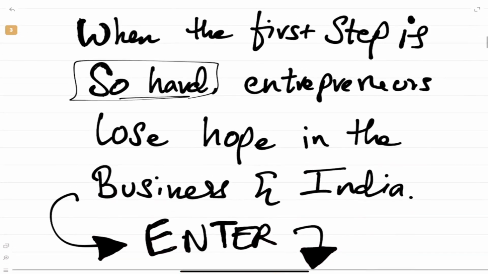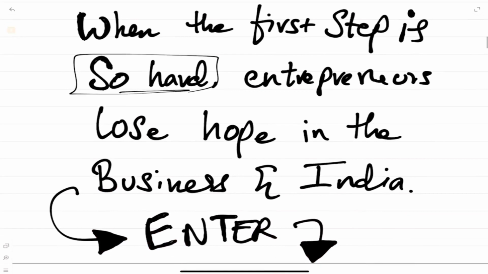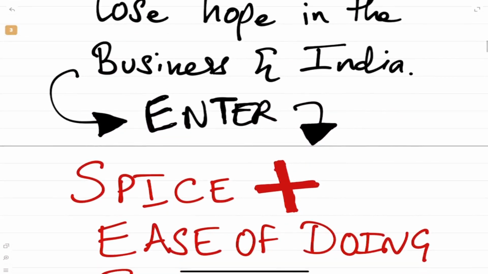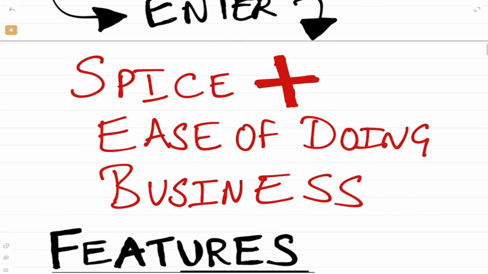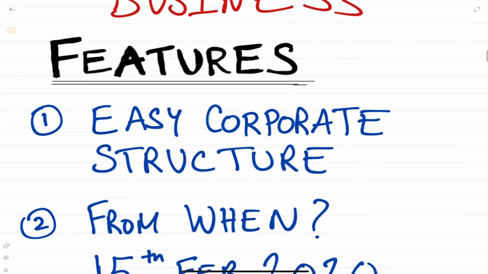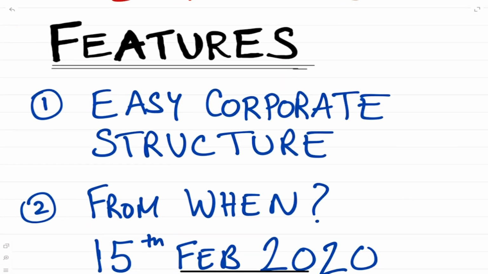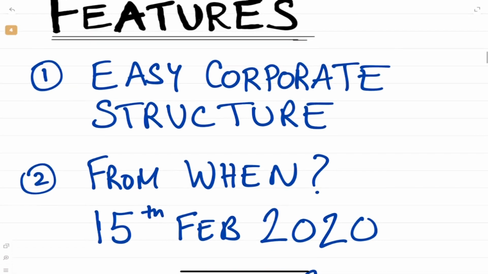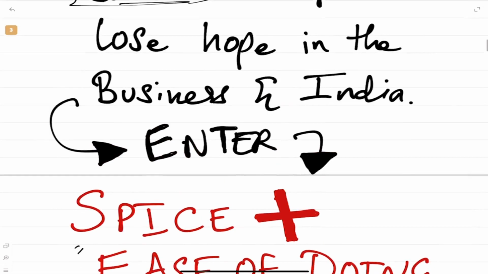When it was so hard, we had all these problems, and now we have Spice Plus. Spice Plus is for ease of doing business, to make sure that registration of companies is simple. What are the different features? I have covered everything, so please watch this till the end and you'll understand everything about Spice Plus.